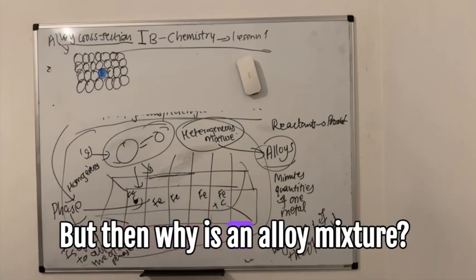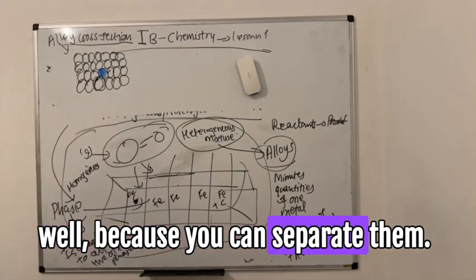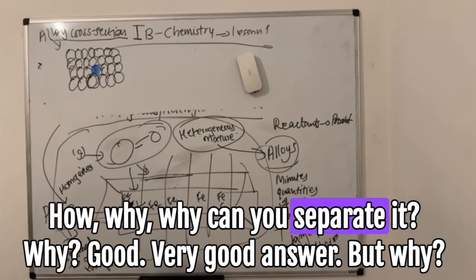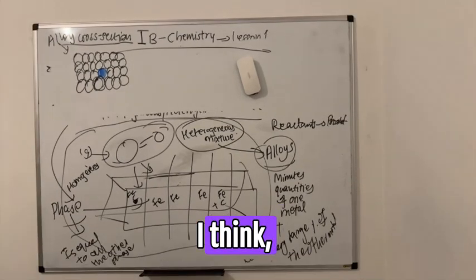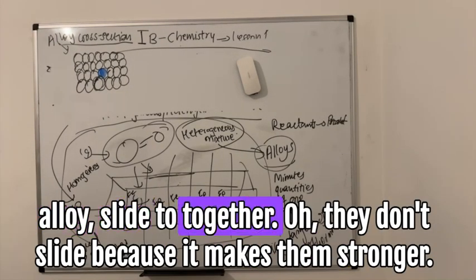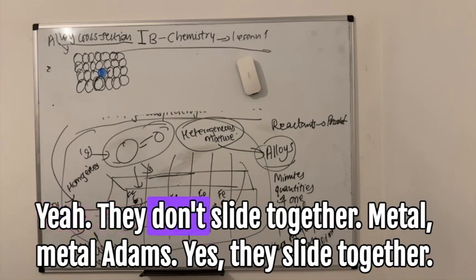Yes. But then why is an alloy a mixture? Well, because you can separate them. How? Why can you separate it? Good, very good answer. But why? I think alloys slide together. Oh, they don't slide, because it makes them stronger. Yeah, they don't slide together. Metal atoms, yes, they slide together.